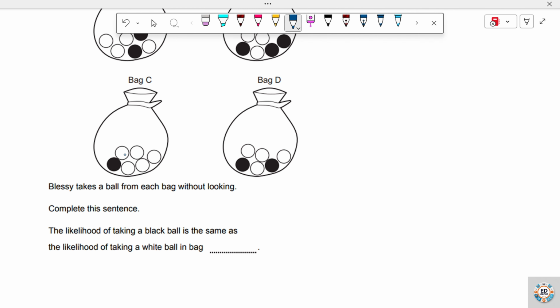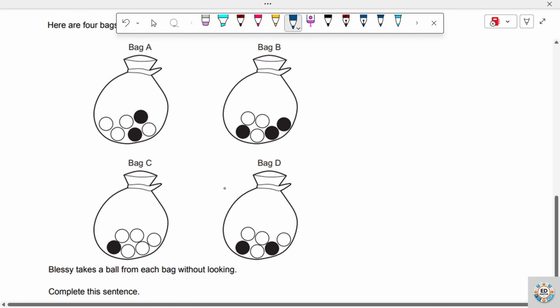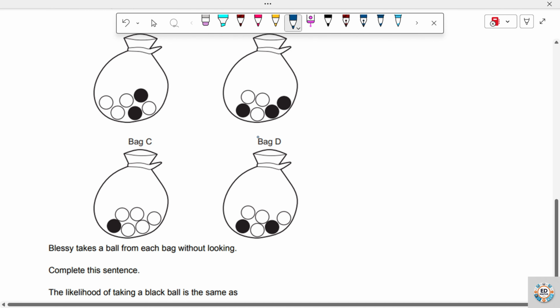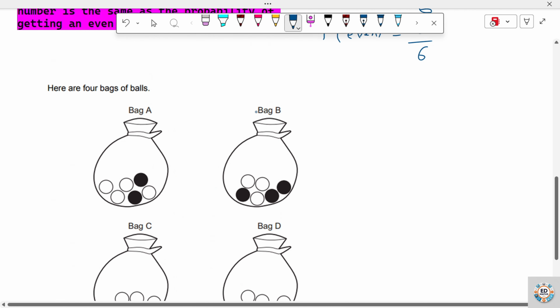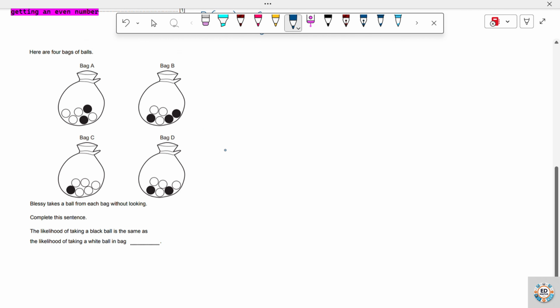There are 5 white balls and 1 black ball, not the same number. Then 2 black balls and 4 white balls. So it looks like the only bag that has the same number of black balls as white balls is the second bag. So my answer for this is going to be B.